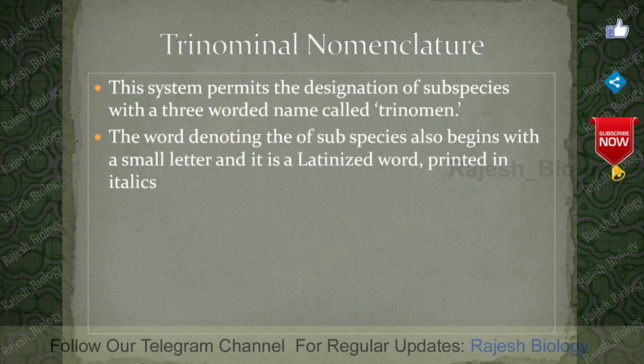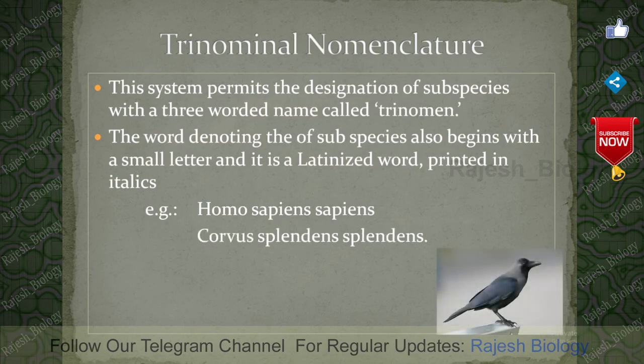The word denoting the subspecies also begins with a small letter, and it is also a Latinized word printed in italics. All rules are the same, but as an extension of binomial nomenclature, we add the subspecies: genus, species and subspecies. For example, Homo sapiens sapiens, Corvus splendens splendens.